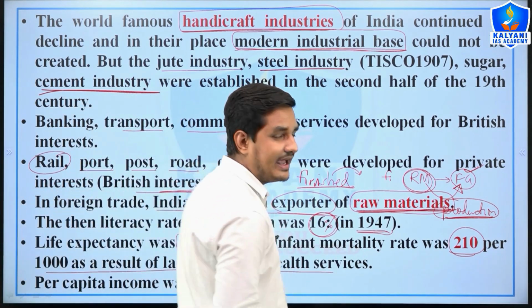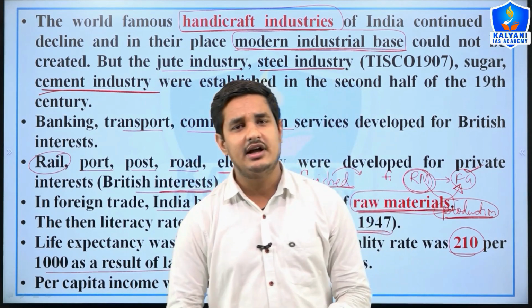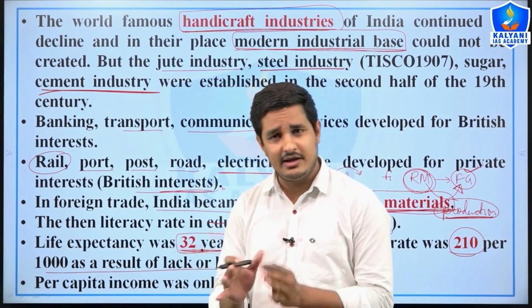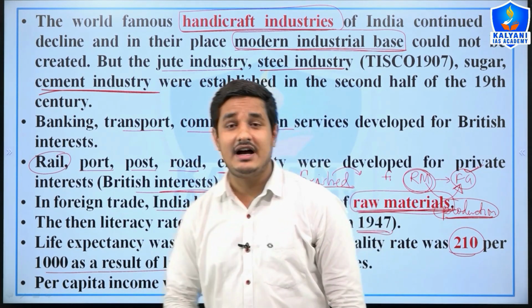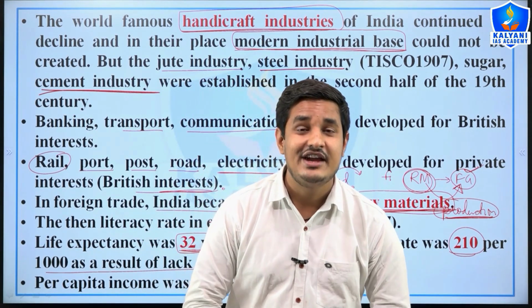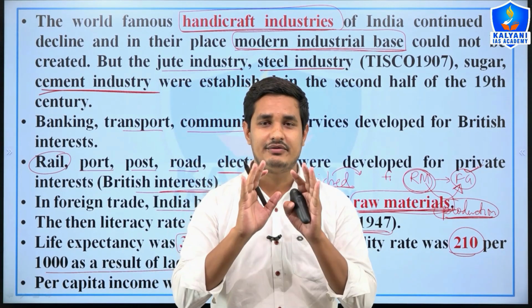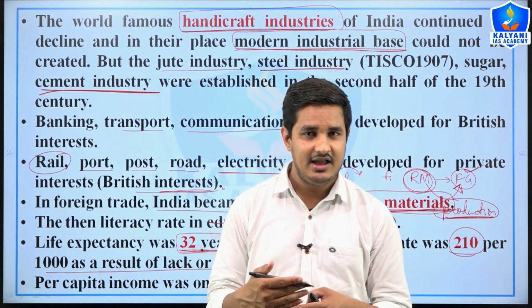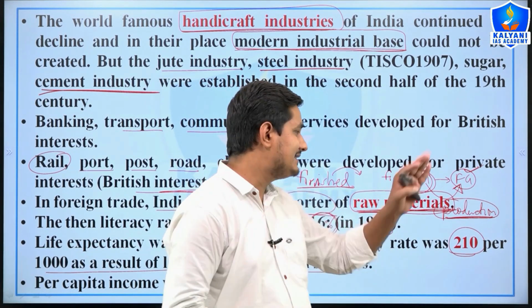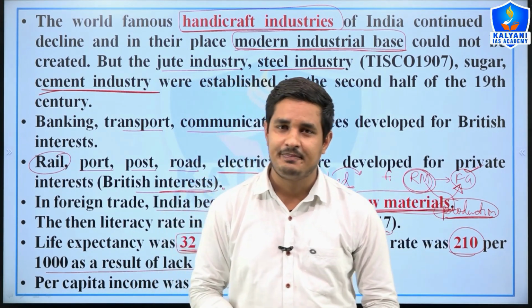Because of the lack of health services. Also, the per capita income was very minimum, and that was only 20 rupees. So this was the situation in Indian economy before 1950, or we can say that before the independence of India, or we can say that Indian economy as a underdeveloped economy, right?